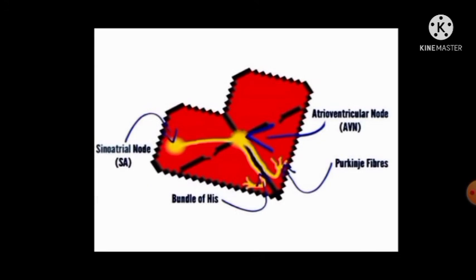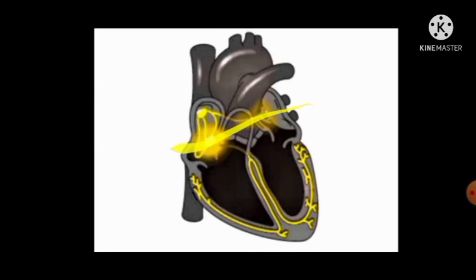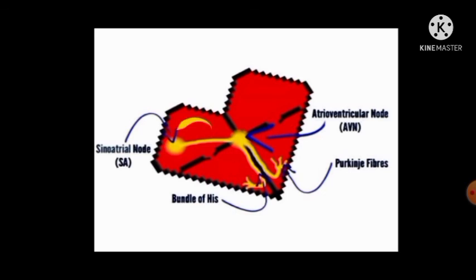This is the SA node. This is our heart. This is the SA node, which is present in the right atrium and generates the impulse that passes to the AV node. This is the AV node, and from the bundle of His to the Purkinje fibers, it passes to the left ventricle and right ventricle.